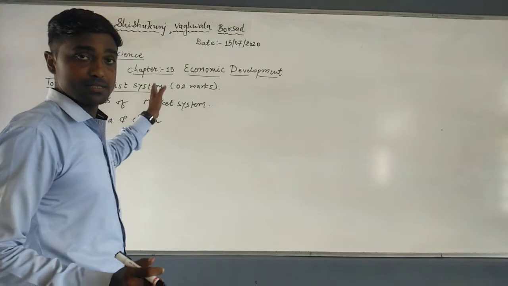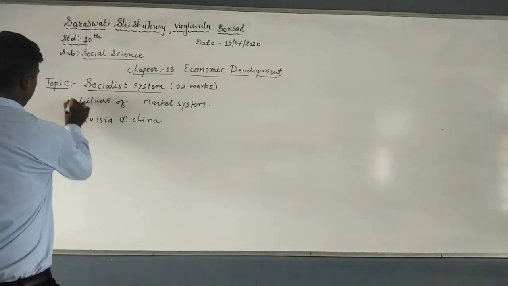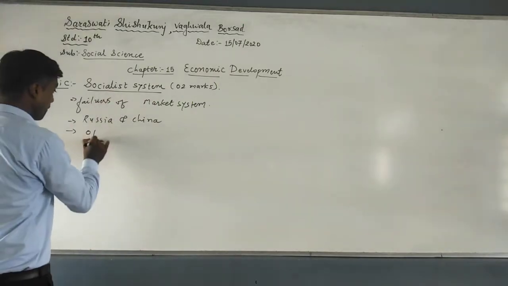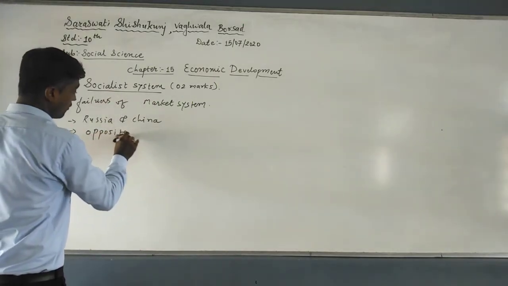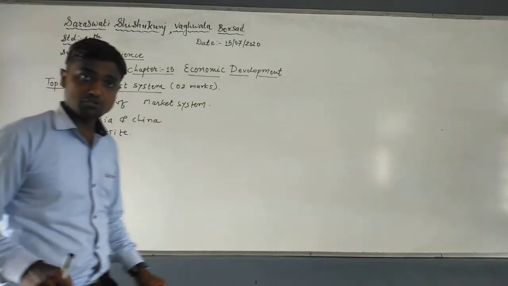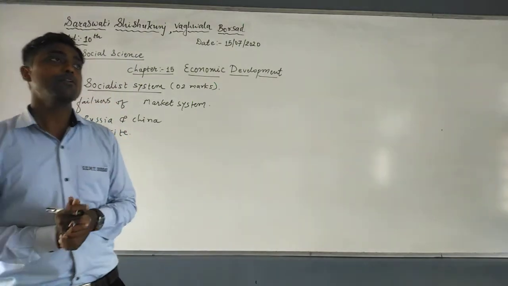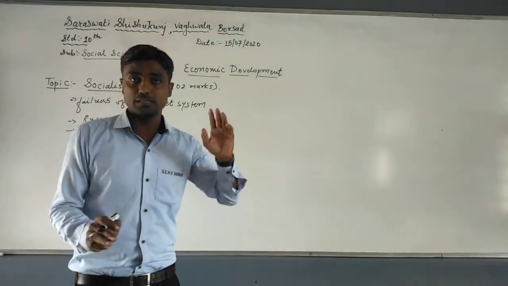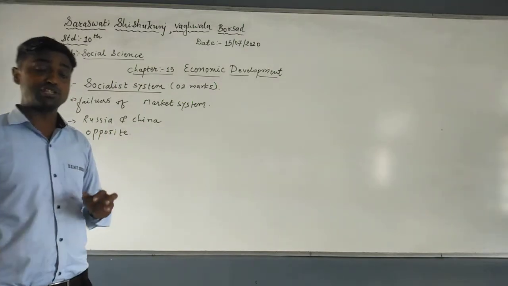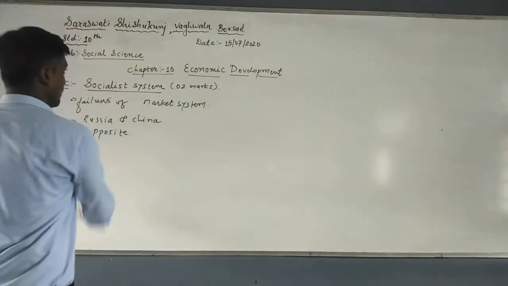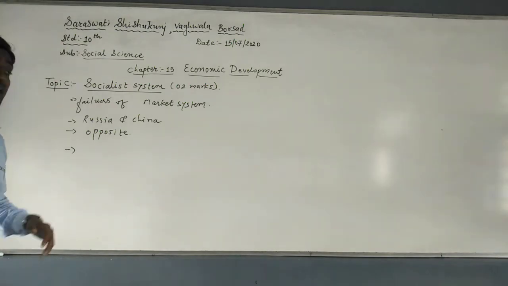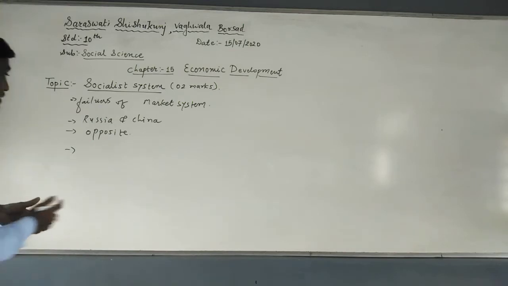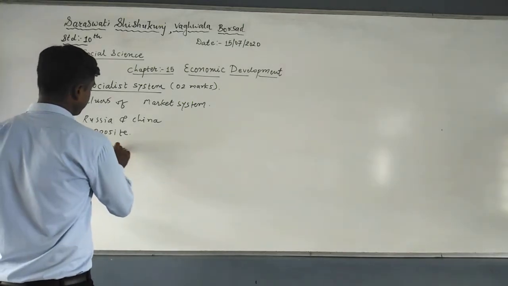Then the third point: the socialist system is exactly the opposite of the market system. That is why I told you on that day, when we were explaining the market system, that if you know about the market system, you will get the socialist system exactly, because they are exactly opposite of each other. Next, economic decisions and the use of resources are all taken by the state.